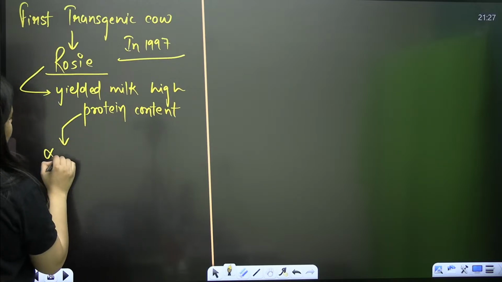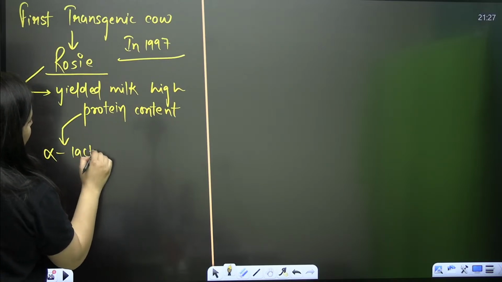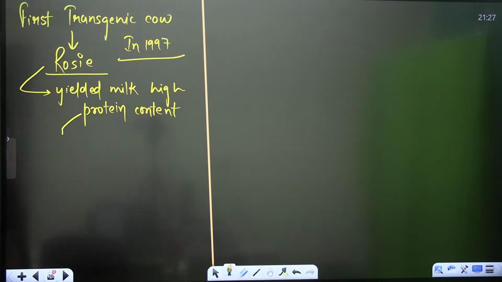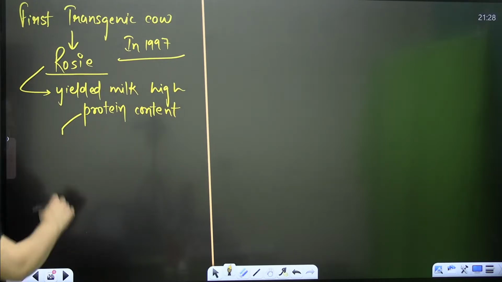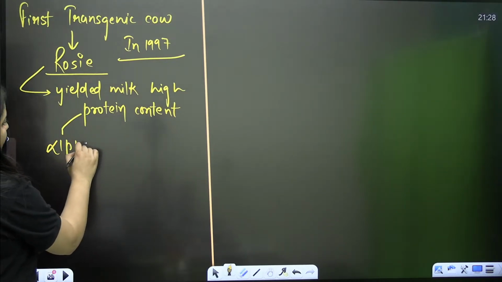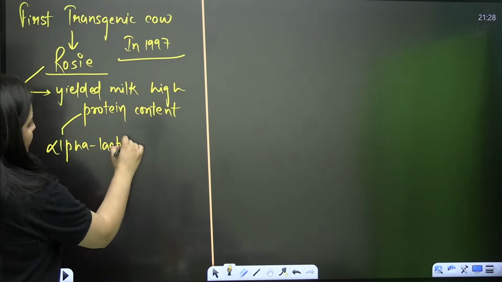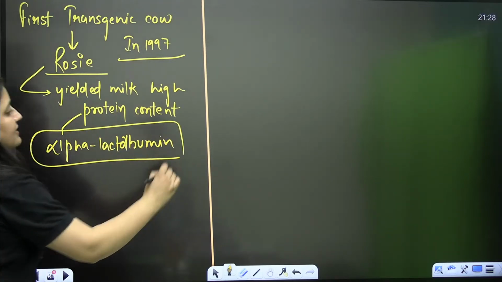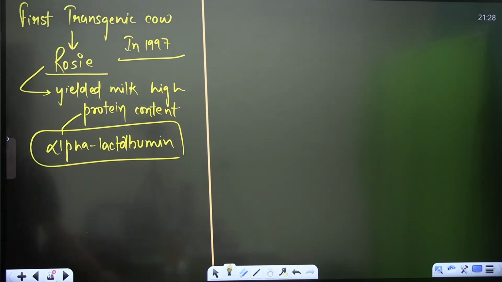Okay, so which protein was present in this milk, bache? It was alpha-lactalbumin. Okay, so it is more nutritious than human milk for the babies. Done, bache?